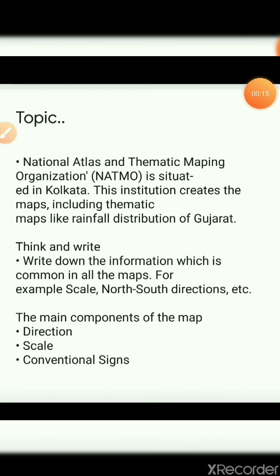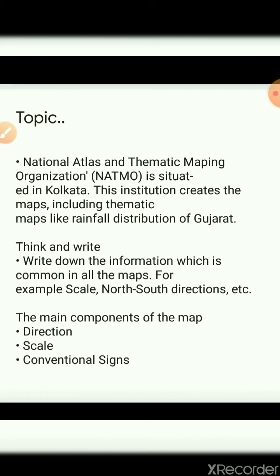Okay students, before moving to today's topic, we shall do the revision of the first part. In that we saw the introduction part. In the introduction part we have seen what a map actually is. I also gave you an activity: write the place names of the places and how many kilometers each place is away from you. A second activity was an easy route map from your place to a shop, showing how you are going to move yourself.